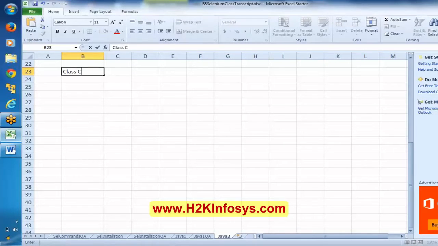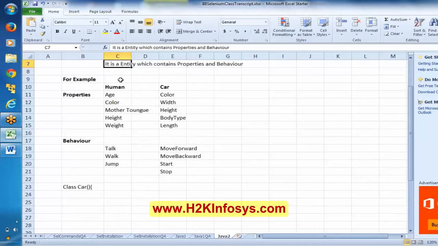Class car. See, and now this is a Java format. Class means it represents an object, and here it is going to contain these things. Say, let me copy this.